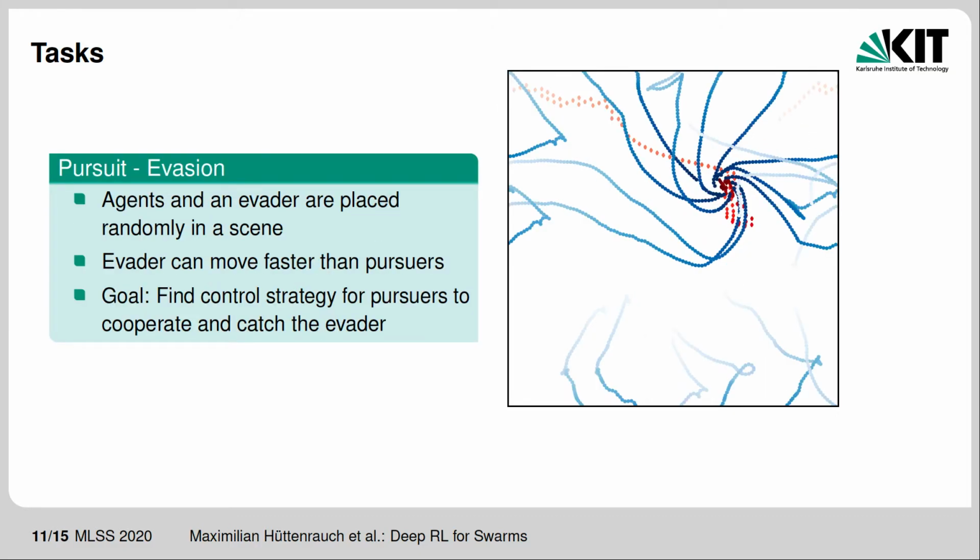The second task is called Pursuit Evasion. This task includes a different type of agent, the evader, depicted in red, who follows a pre-specified policy. The goal of the agents is to catch the evader. However, we chose to let the evader move at a faster velocity to encourage the need of a cooperative strategy. We also prepared a video for each task which compares different mean embeddings.